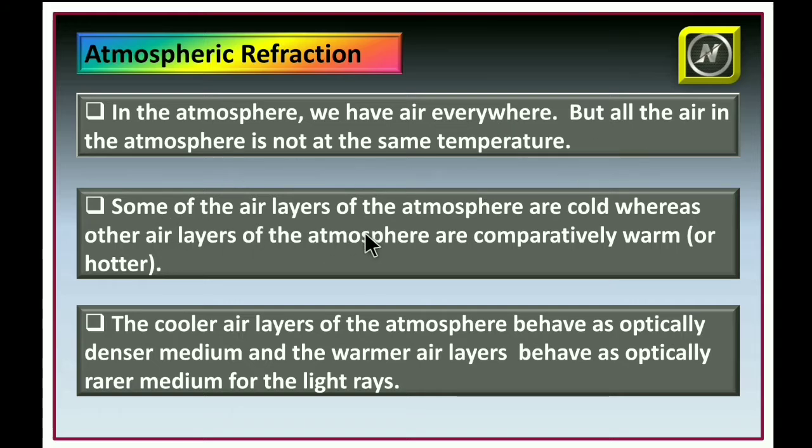Some of the air layers of the atmosphere are cold, whereas other air layers of the atmosphere are comparatively warm or hotter. The cooler air layers of the atmosphere behave as optically denser medium, and the warmer air layers behave as optically rarer medium for the light rays.